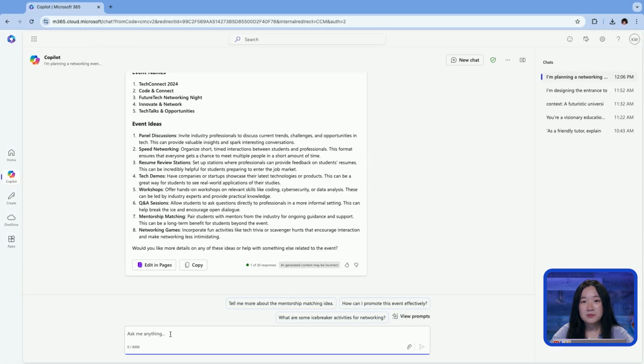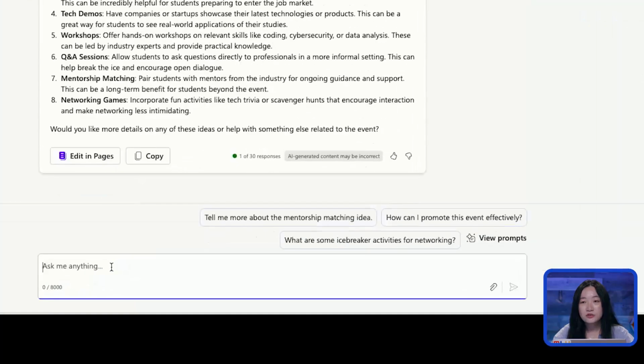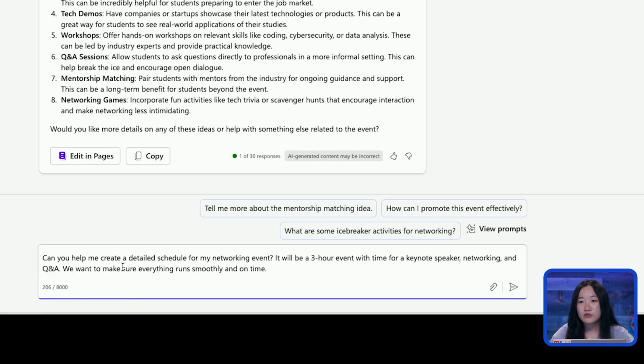So now that we have a theme and an event name, it's time to create a schedule. A clear, structured timeline will help you keep everything organized. And you'll want to plan time for registration, presentations, networking, and any interactive elements that you might include. So for this sample prompt, I might say, can you create a detailed schedule for my networking event? It will be a 3-hour event with time for a keynote speaker, networking, and Q&A. We want to make sure everything runs smoothly and on time.